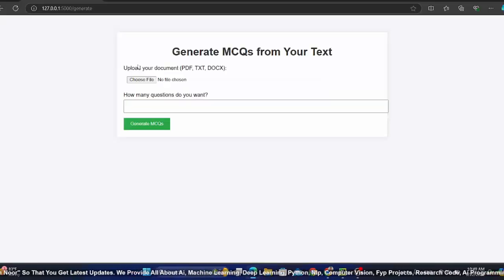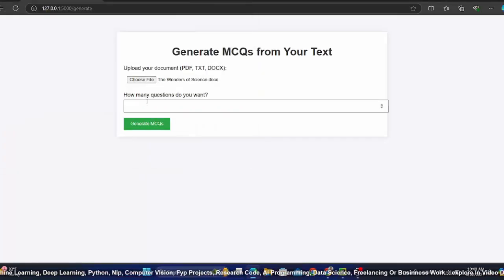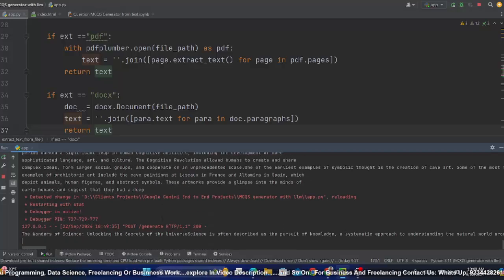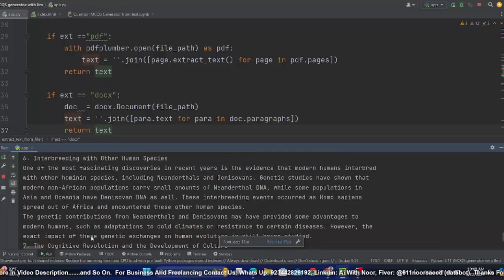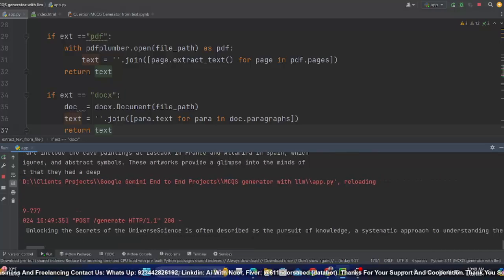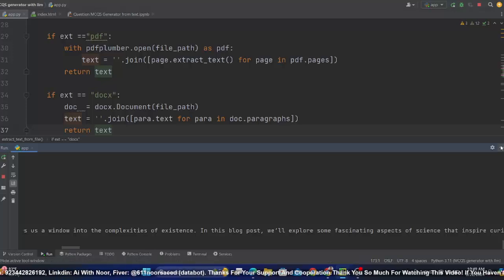So let's see if this time I upload a word file, number of question 2, generate. If I go and open the console, this is the text, the document text. Let me zoom in. The wonder of science, unlocking the secrets of the universe. It is a lot of text you will see, but it's now displaying on one line. So yeah, it's working, it's good.